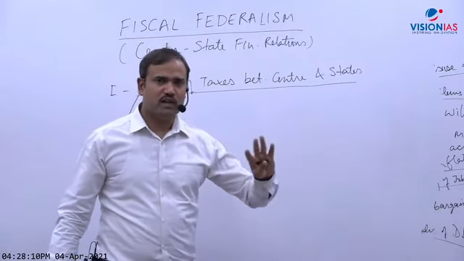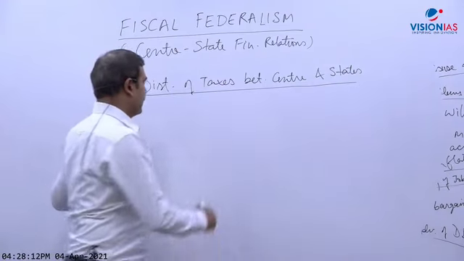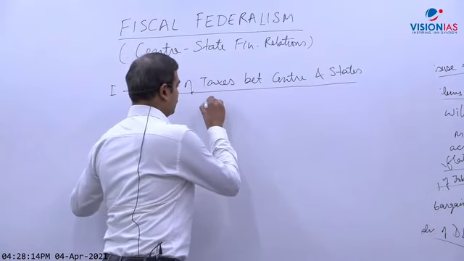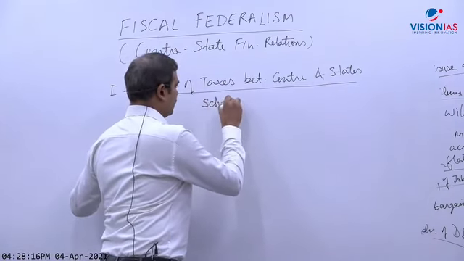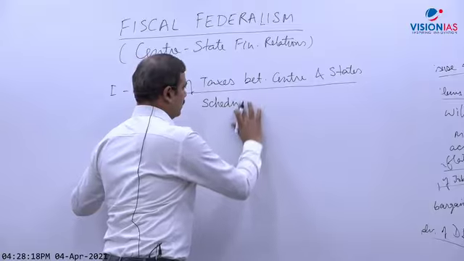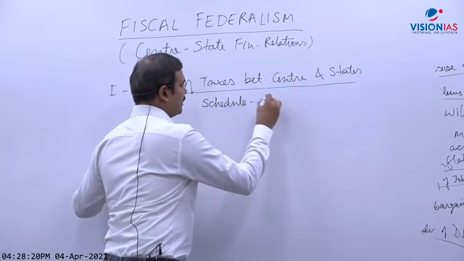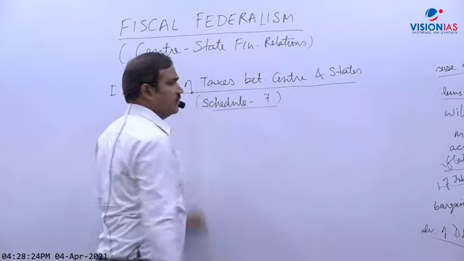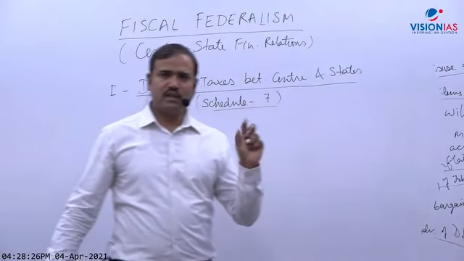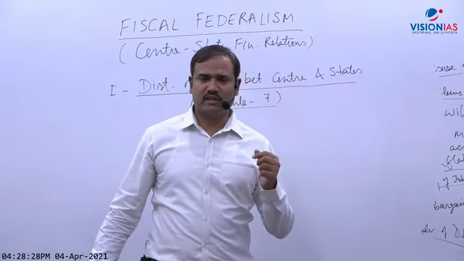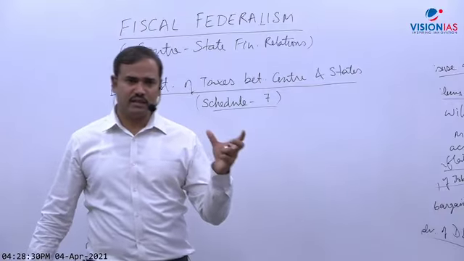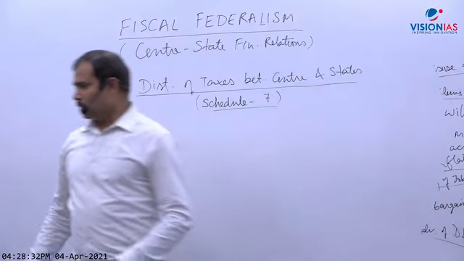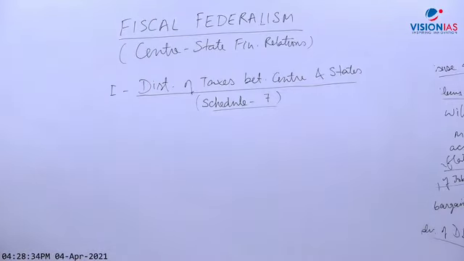So in which schedule rather of constitution? It is mentioned in the 7th schedule of the constitution. In the 7th schedule of the constitution, there are 3 lists. All of you must have idea, that is union list, state list and concurrent list.